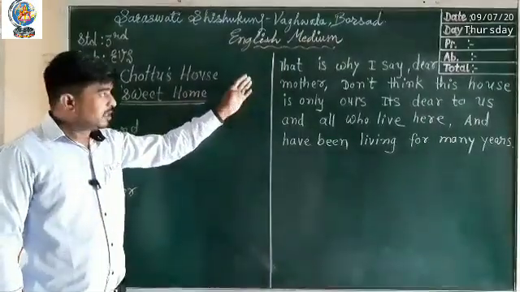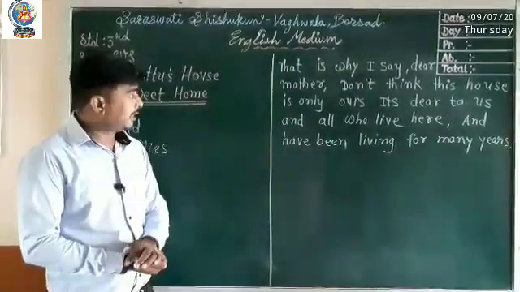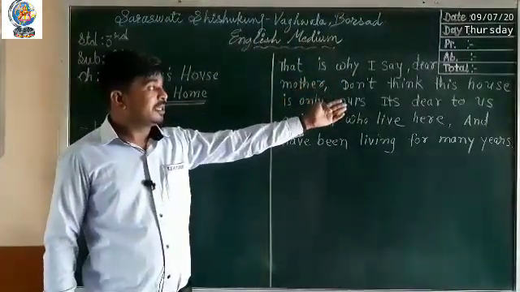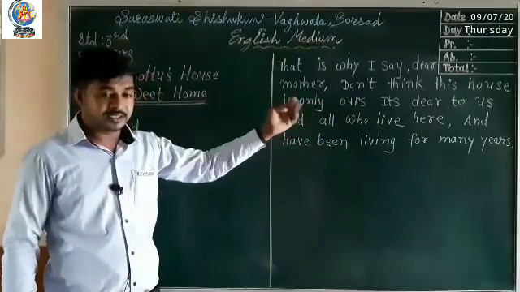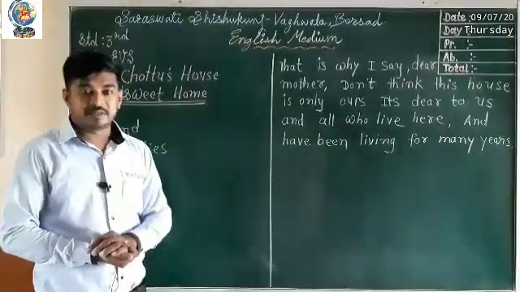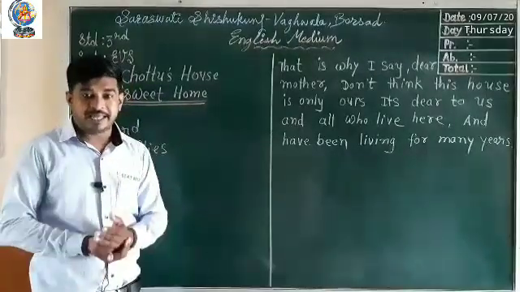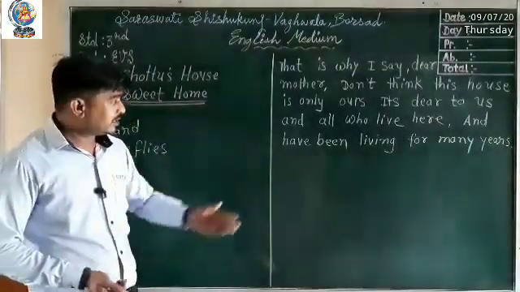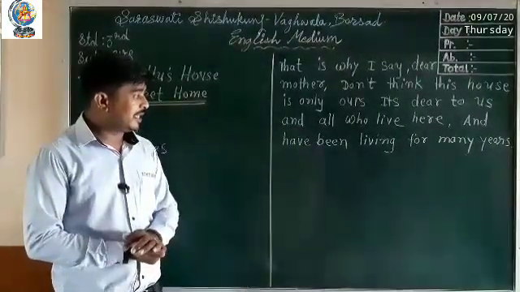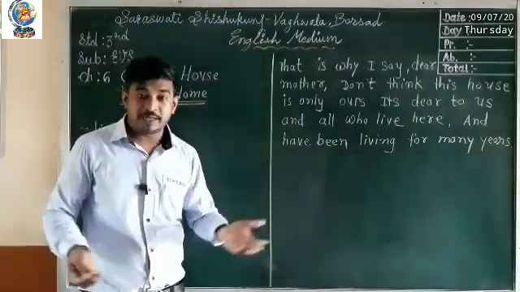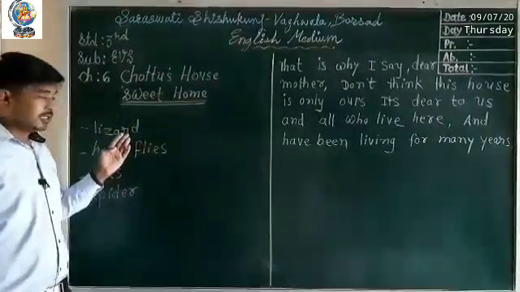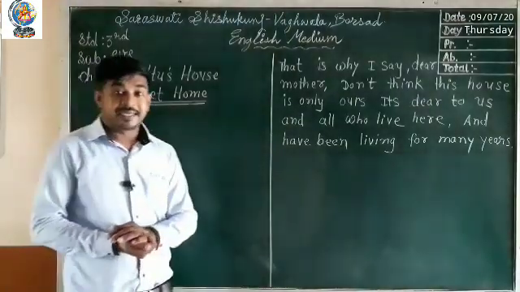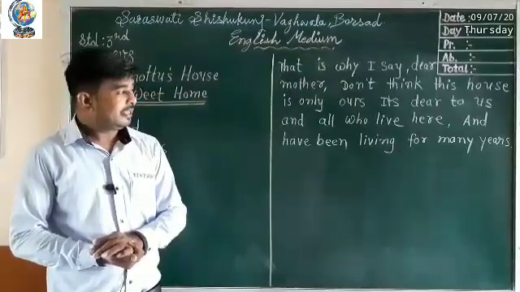In the fifth stanza, the boy is telling his mother, that is why I say, dear mother, don't think this house is only ours. Because all who live here and have been living for many years, there are so many animals like a lizard, housefly, ant, spider, rat, cat, those are living in our house.